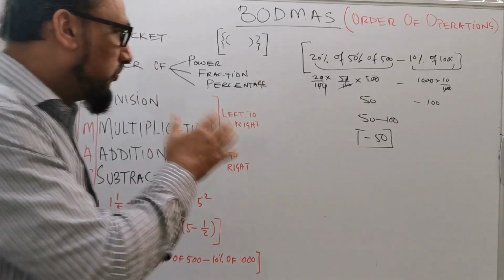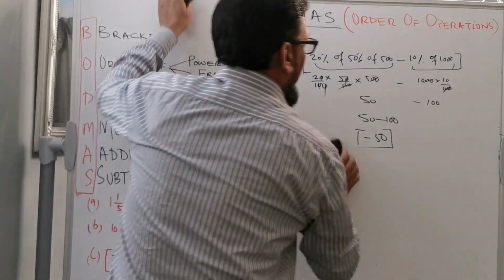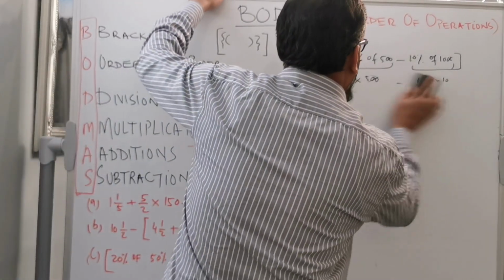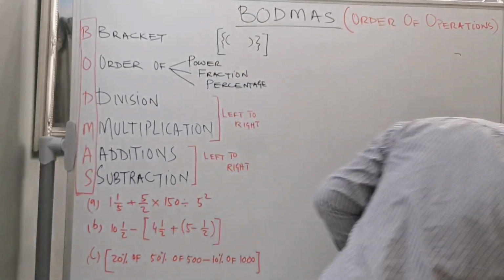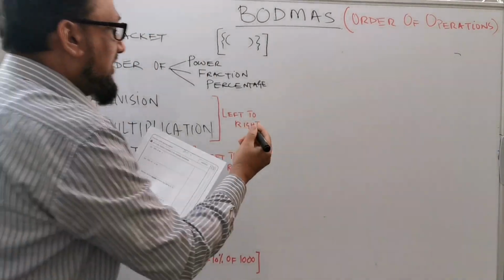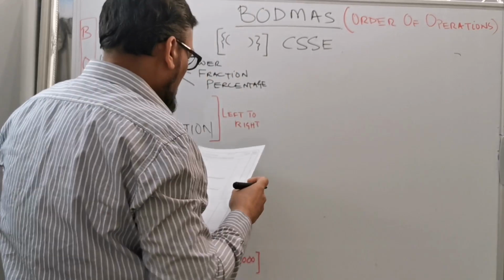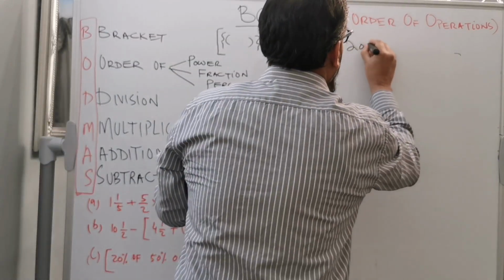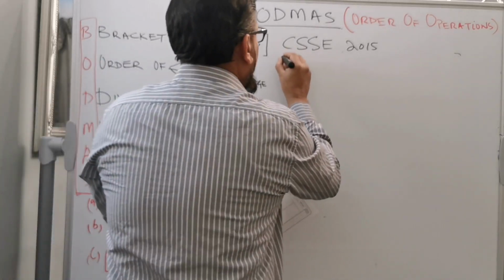Now I'm going to move to the exam paper. The exam paper for CSSE 2015, question number 6.